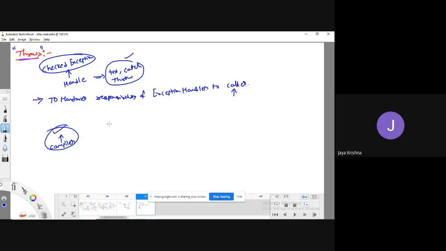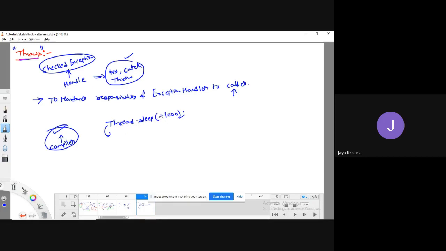I'm going to use one statement here: Thread.sleep(1000). What this statement means is I am telling the compiler to please pause the execution of the current thread for 1000 milliseconds.